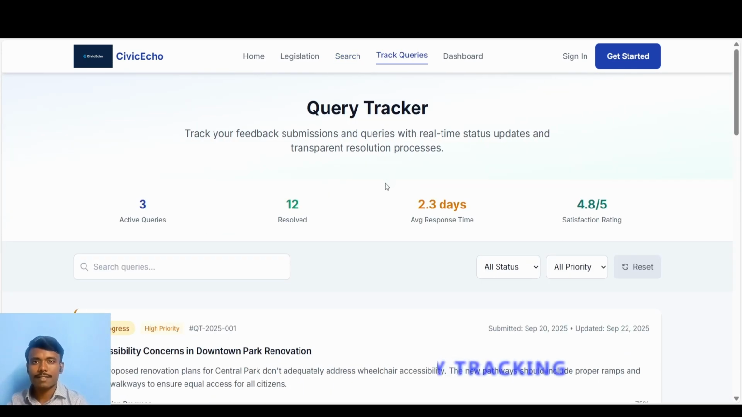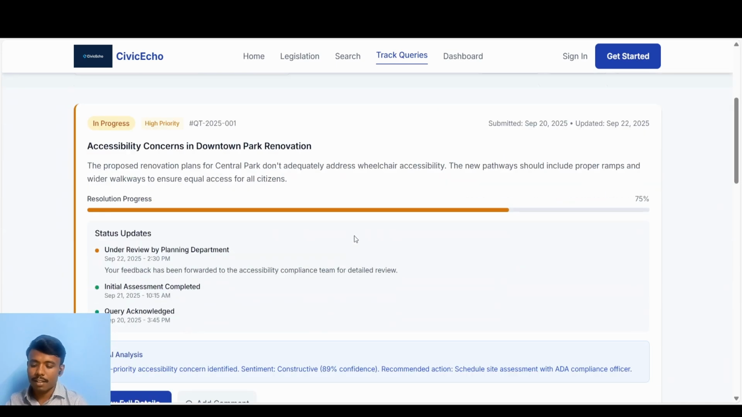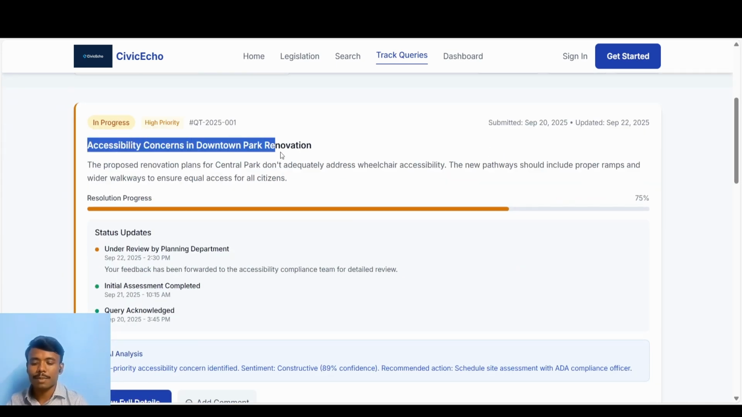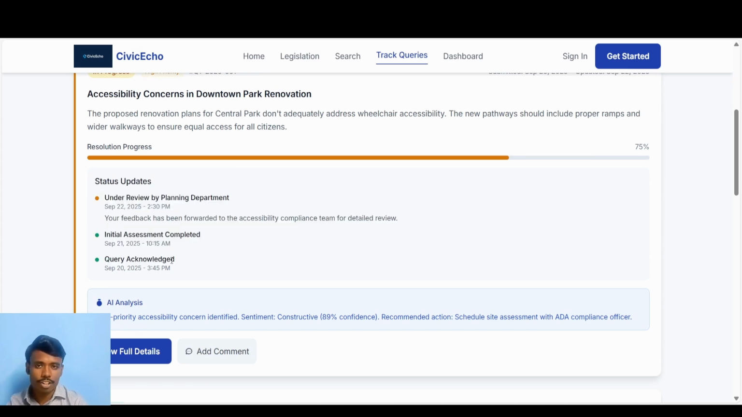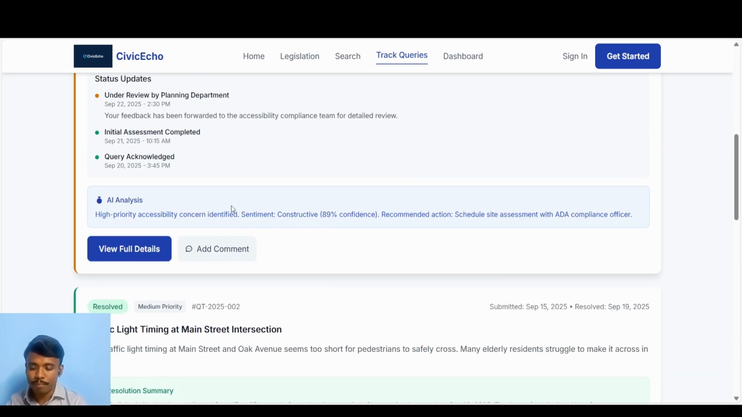And the track queries is the query tracker, which displays the total queries or the queries under resolving or pending or already completed queries, in which you can see the query, for example accessibility concerns in downtown park renovation. This is in progress and it is also given high priority. It will be assigned an ID, which will be stored in the database. So we'll get frequent status updates, that is query acknowledged, initial assessment, and also under review like that.